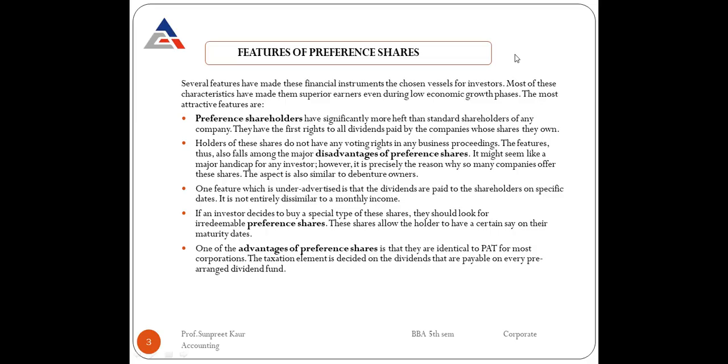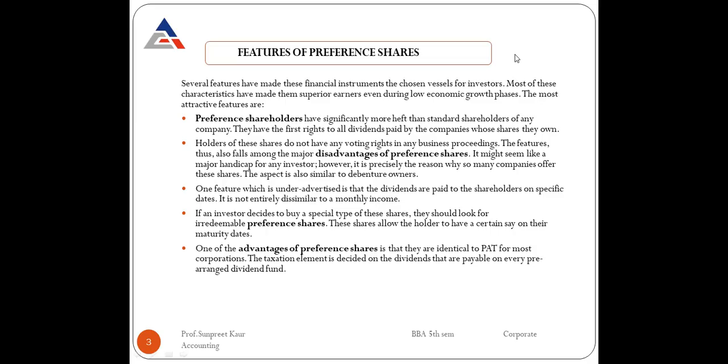Then, if an investor decides to buy a special type of shares, they should look for irredeemable preference shares, which do not get redeemed, right? These shares allow the holders to have a certain say on their maturity dates. So if an investor specially decides to buy a special type of shares, they should look for the irredeemable preference shares, those which cannot be redeemed.